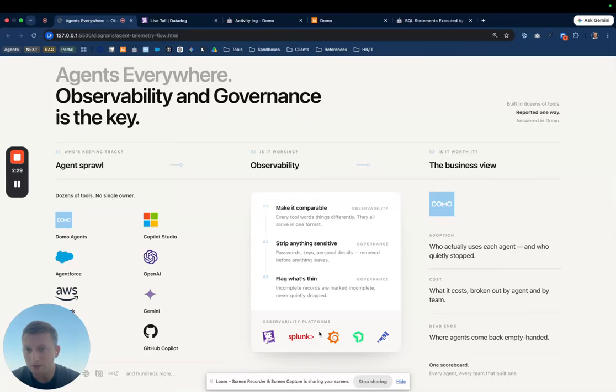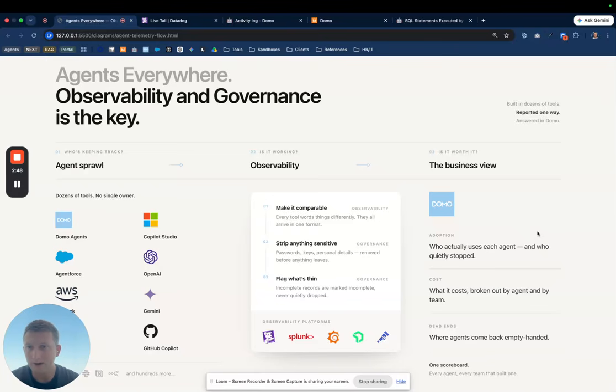Oftentimes, these observability platforms have very complex queries, so they're not super user friendly. But using a tool like Domo, you can pull from those platforms to create this kind of pipeline, and that way you have a pipeline that shows your AI agents: who's using them, which ones are breaking, what the cost is like, and which ones aren't working as expected.